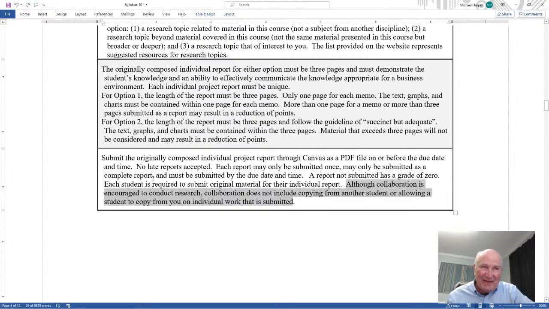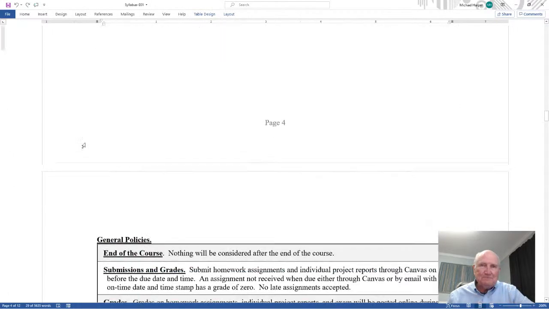I'm trying to be very clear with that because I'm strict with that. If I get reports coming in that are the same, then I'll count off. I might not even count it at all. And I'll report it as academic dishonesty. So be very careful with that.